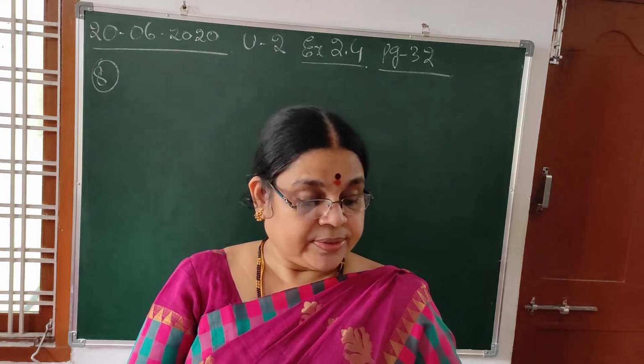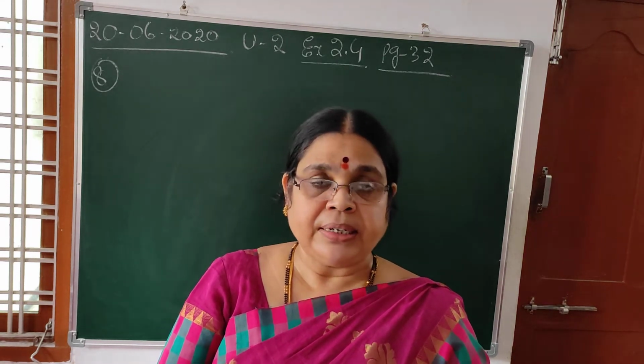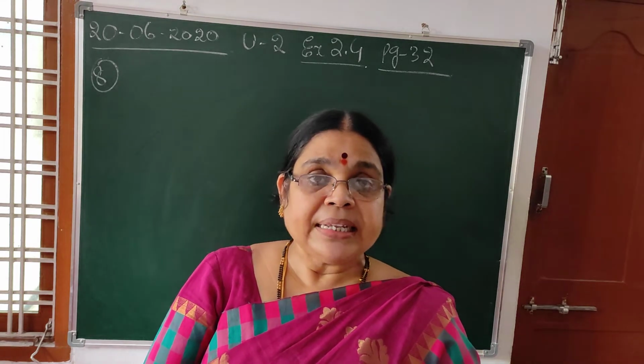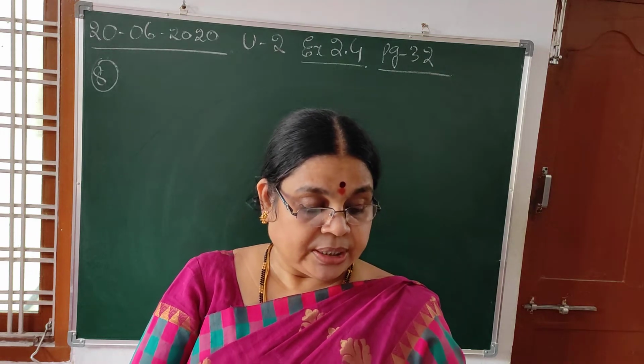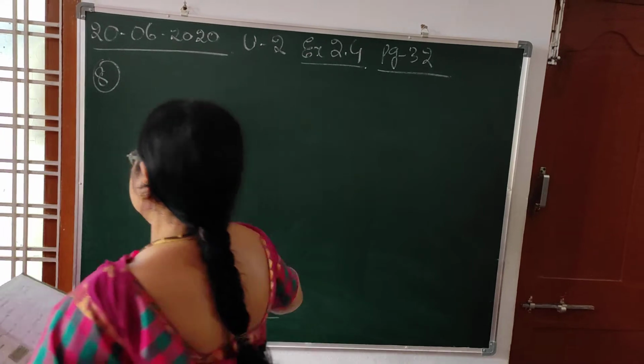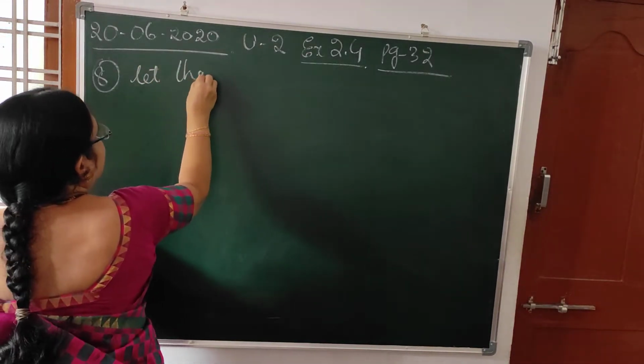So, a group of deer were there. Half of them are grazing in the field. 3/4 of the remaining are playing nearby. And the rest 9 are drinking water. You are asked to find the number of deer in the group. So that is the herd. You don't know how many deer were there.